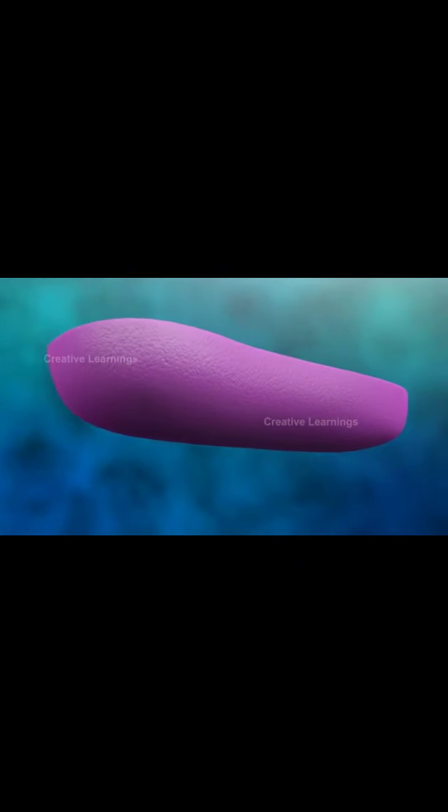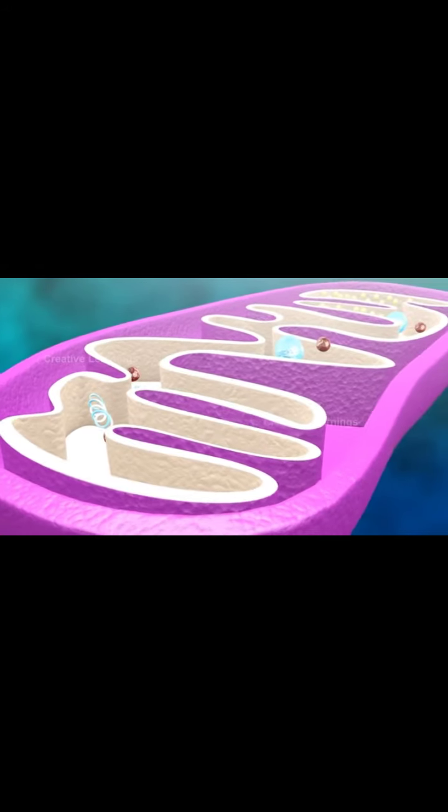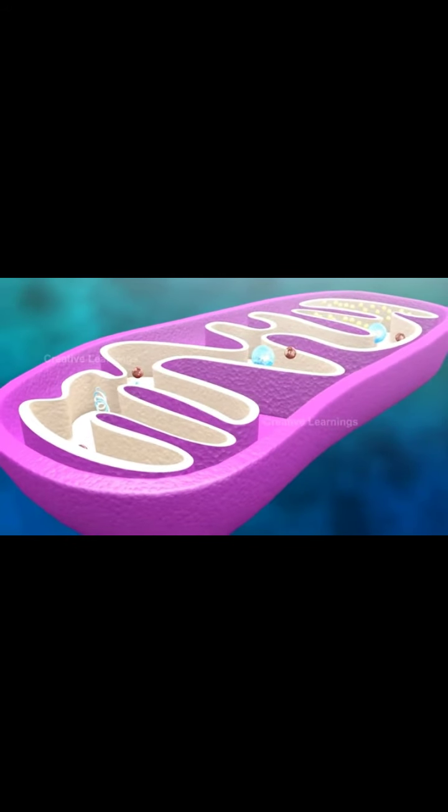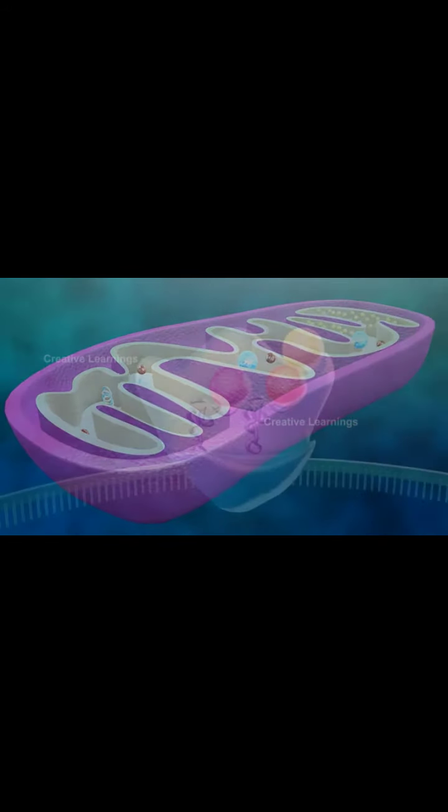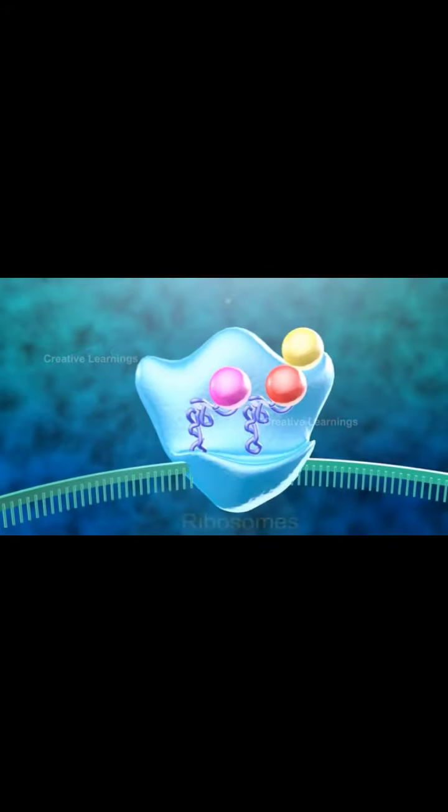Cells contain a number of small double membrane-bound organelles called mitochondria. They are the powerhouses of the cell and carry out aerobic cellular respiration to generate ATP, which is the energy currency of the cell. Ribosomes are small globular bodies found in large numbers inside the cells.